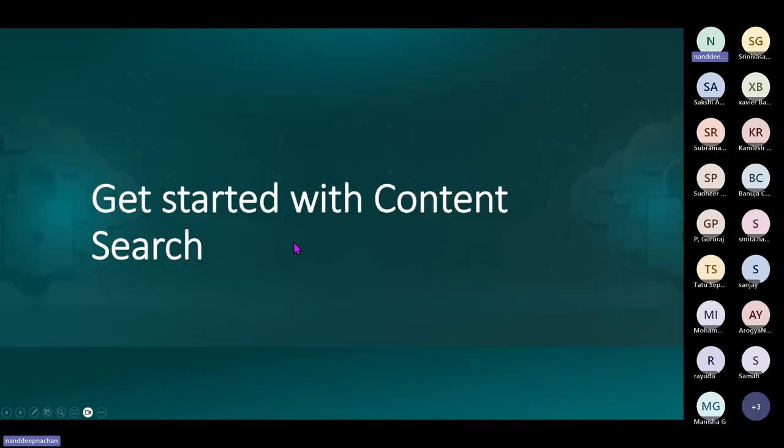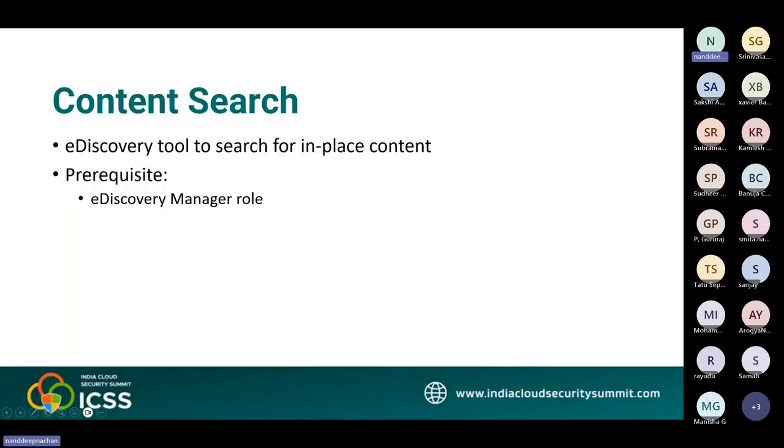Okay, so now let's start with the first kind of service, which is content search. Content search is simply that you can search for content using the eDiscovery tool, which is available in the Microsoft Purview compliance portal. Through that, you will be able to search content across multiple cloud-based Microsoft 365 data sources. For example, Exchange Online, SharePoint Online sites, maybe a OneDrive for Business account, Microsoft Teams, Microsoft 365 groups, or maybe Viva Engage groups.